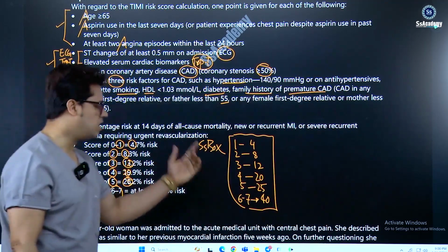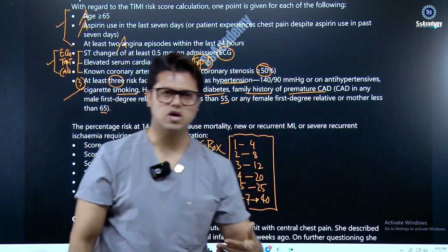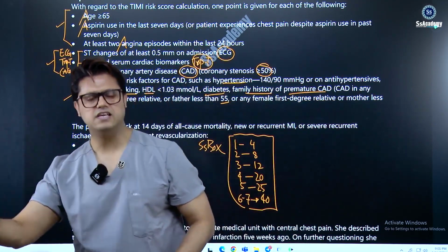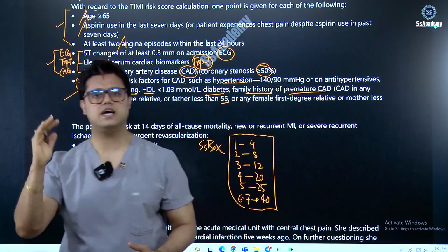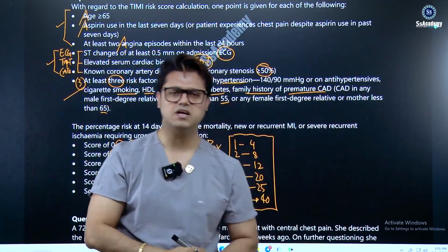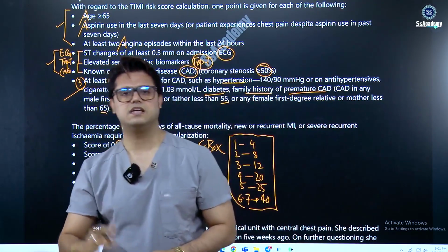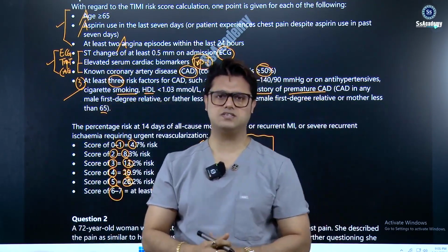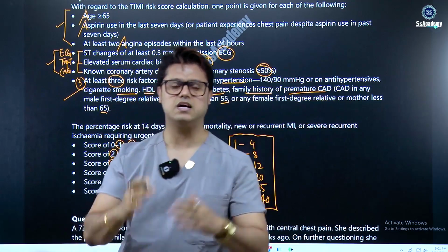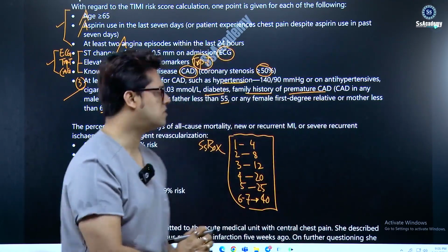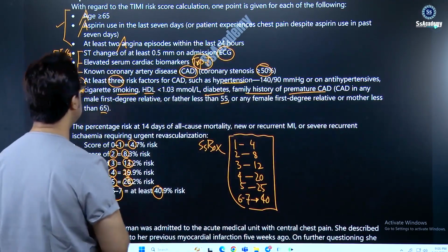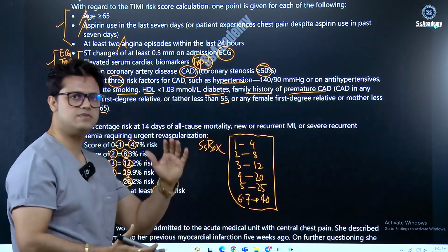So you see, 1, 2, 3, 4, 5, 6, 7, the 7th score. As I said, the age, angina, and aspirin. Age, aspirin, and angina. You need to remember. And next is definitely you should think about the ECG changes, then the trop T and the coronary artery disease more than or equal to 50%, and the risk factors, at least 3 risk factors. So these are the 7 scoring, my dear.